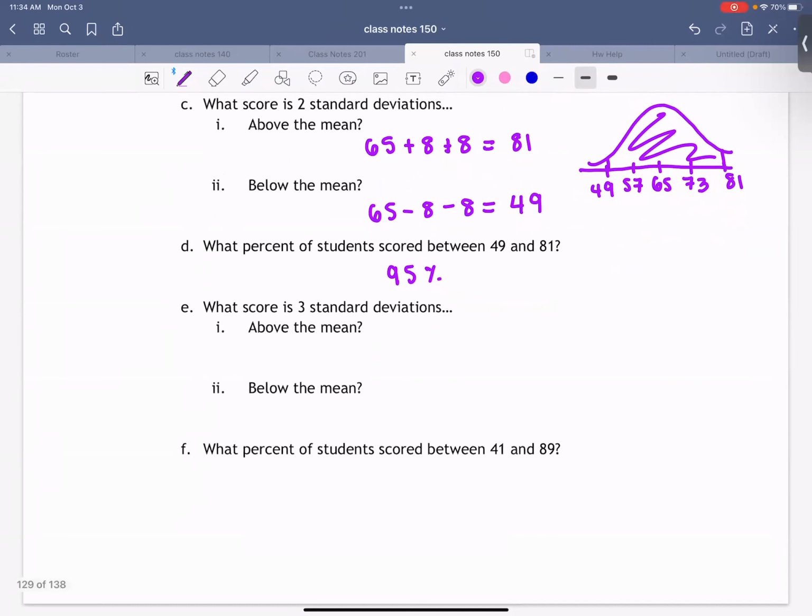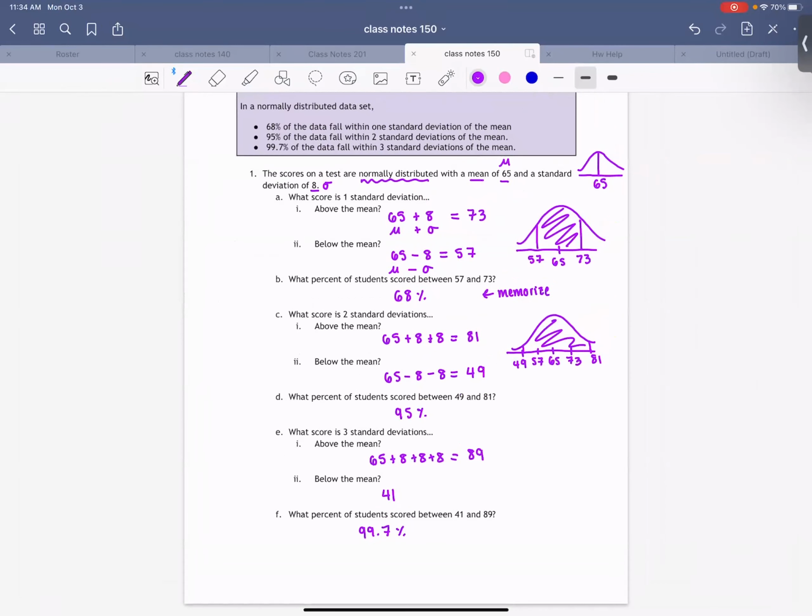Okay, so to find 3 standard deviations above the mean, let me just do the first one so we're on the same page. I'd add 8 3 times, right? And what number did you get for above the mean? 89. Below the mean, you'd subtract 8 off 3 times. What did we get for below the mean? 41. And what percentage is between those two numbers? 99.7. Perfect. Okay. Are we all good on this 68, 95, 99.7 rule? Yes.